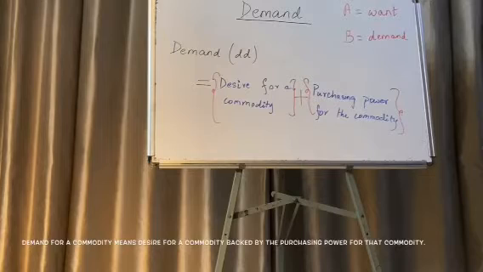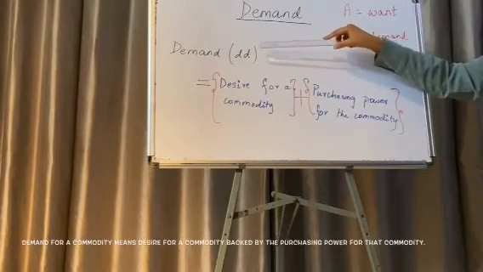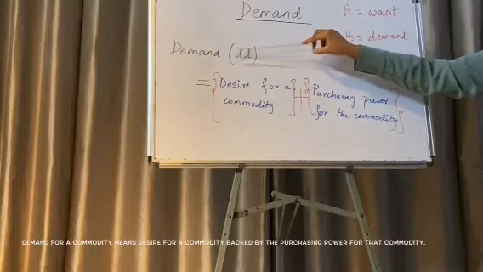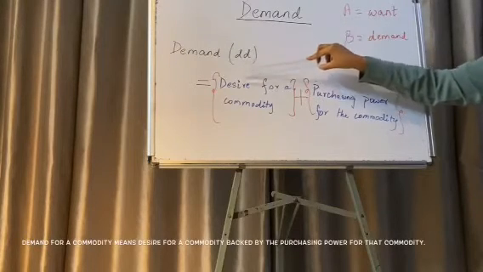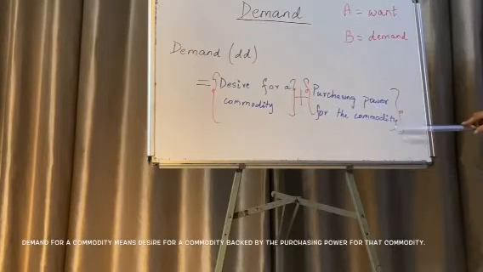Now, if I am given a question, what is demand, we just don't write the definition. The key to crack an economics paper is to make it very figurative. So, we first give the definition as demand is the desire for a commodity backed by the purchasing power for that commodity, and then we give this figurative equation which says demand or DD is equal to the desire for a commodity plus the purchasing power for that commodity.